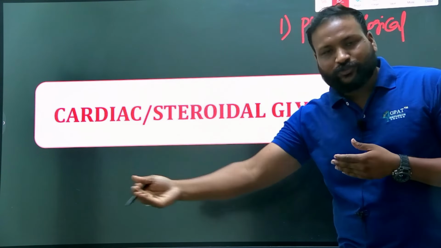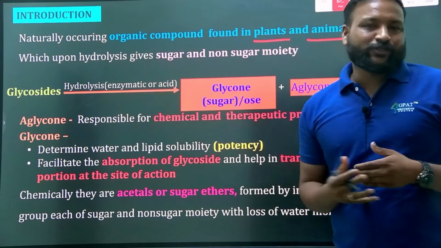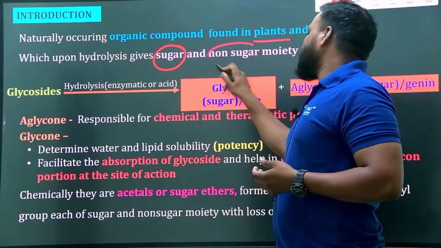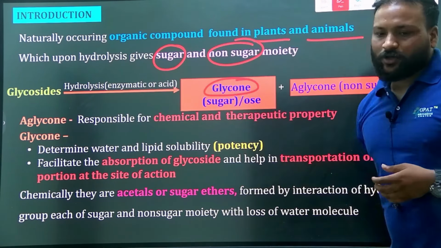Before understanding what a cardiac glycoside is, you should know what a glycoside is. Glycosides are naturally occurring organic compounds found in plants and animals. Upon hydrolysis, they give a sugar moiety and a non-sugar moiety. The sugar moiety is known as the glycone moiety, and the non-sugar moiety is known as the aglycone moiety. Glycosides are organic compounds having both a sugar moiety and a non-sugar moiety.